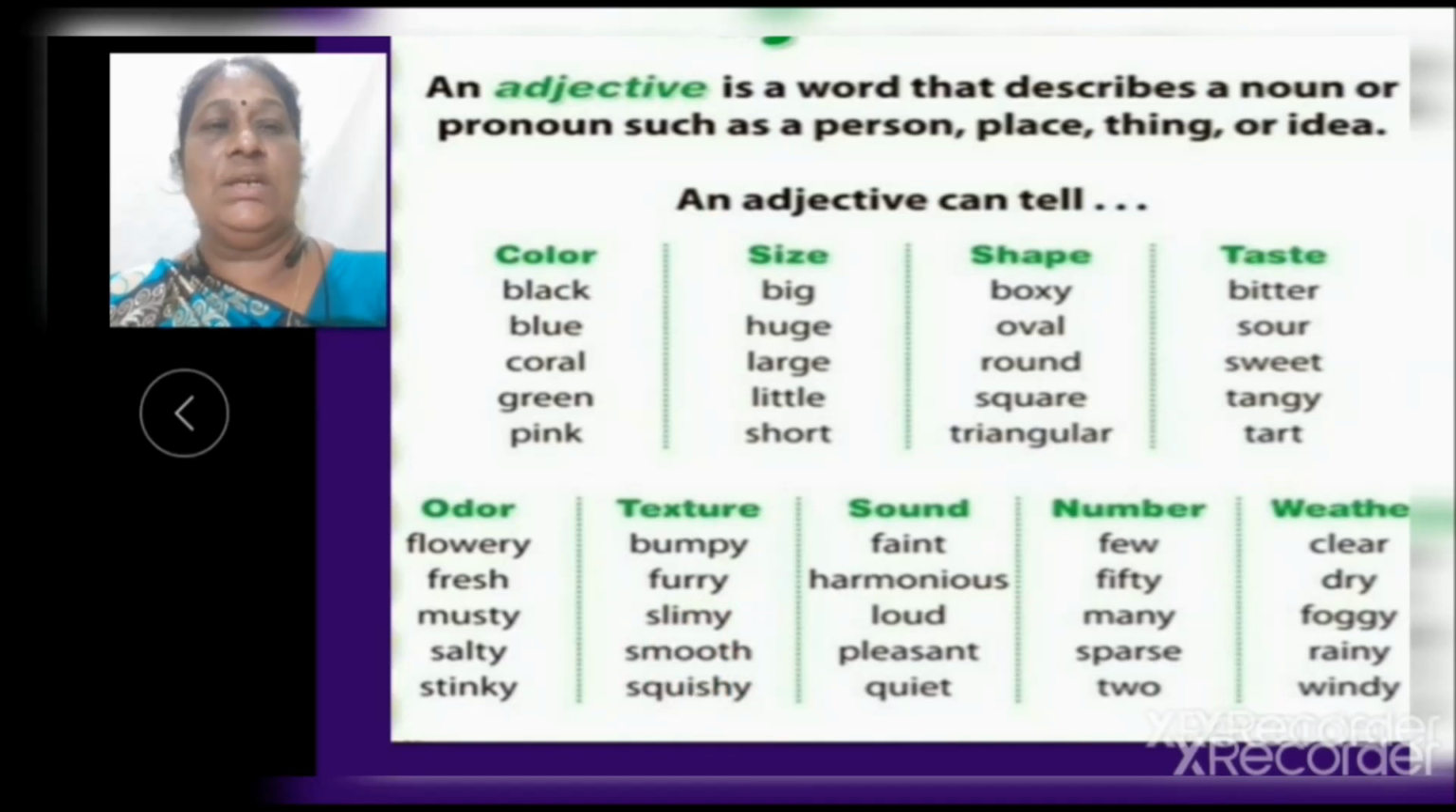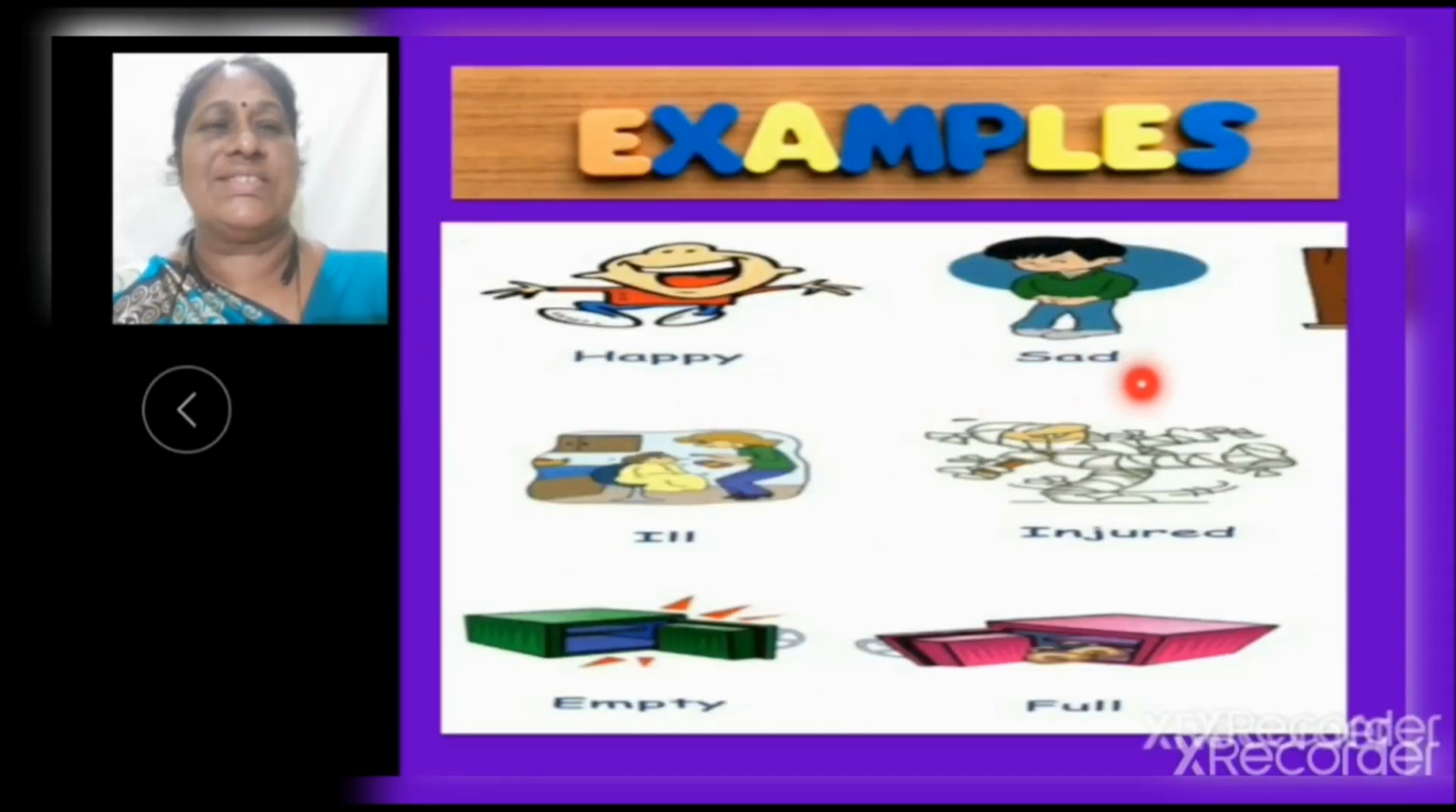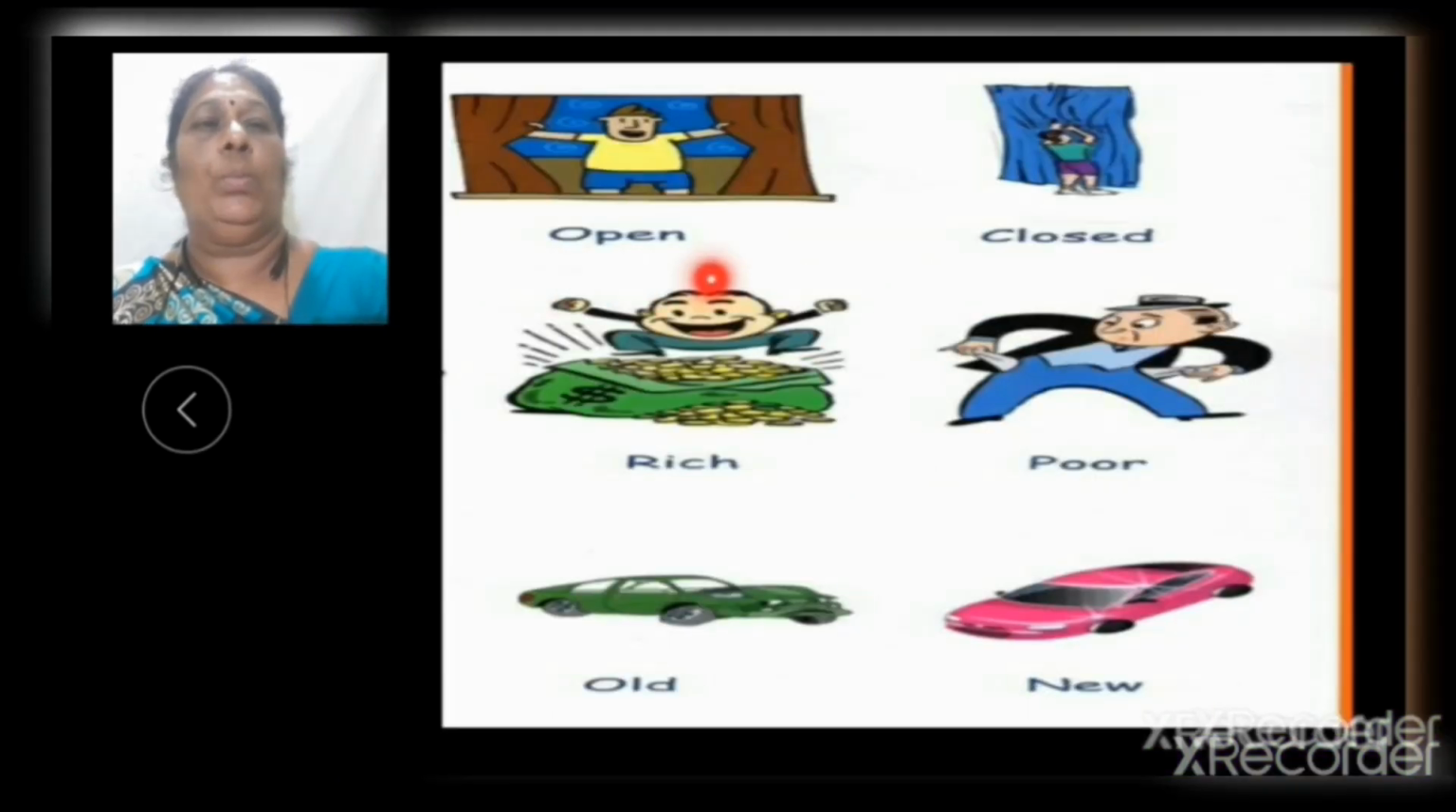For sound, faint, harmonious, loud, pleasant, quiet. For number, few, 50, many, sparse, 2. For weather, clear, dry, foggy, rainy, windy. Now children, let us see some more examples. Happy, sad, ill, injured, empty, full, open, closed, rich, poor, old, new are some more examples for adjectives. Now children, let us do the next exercise.